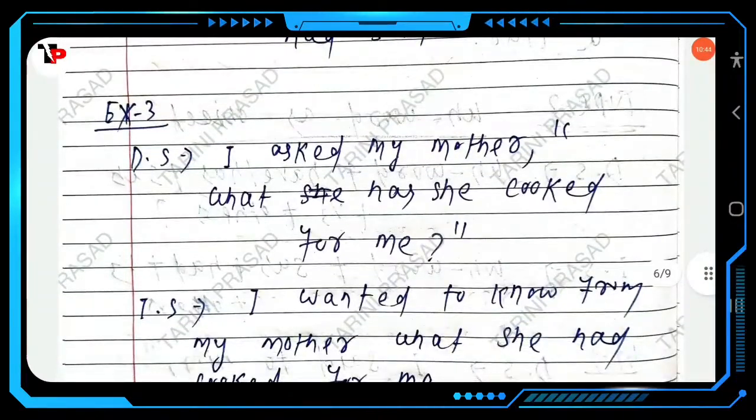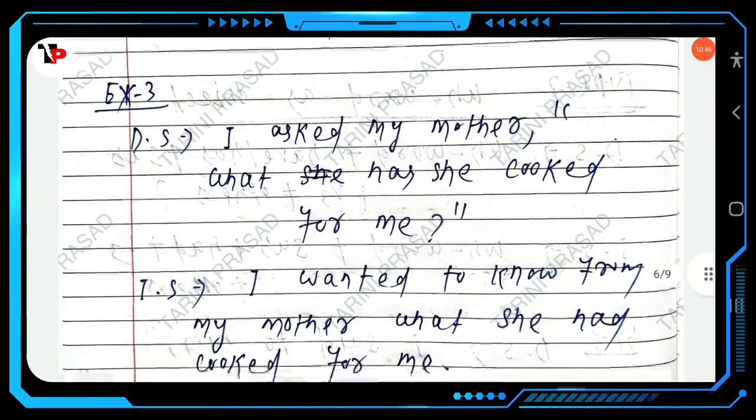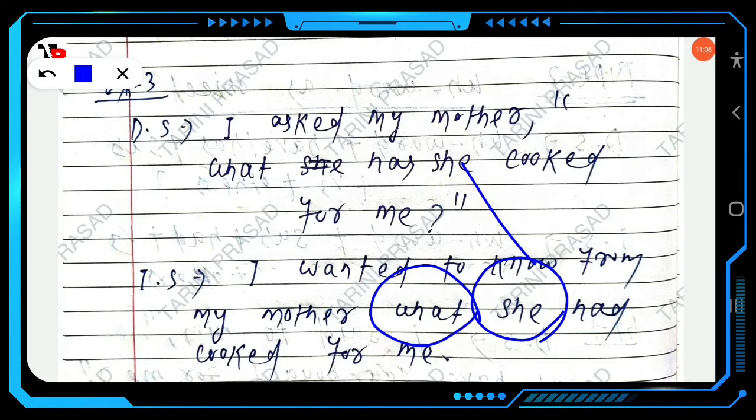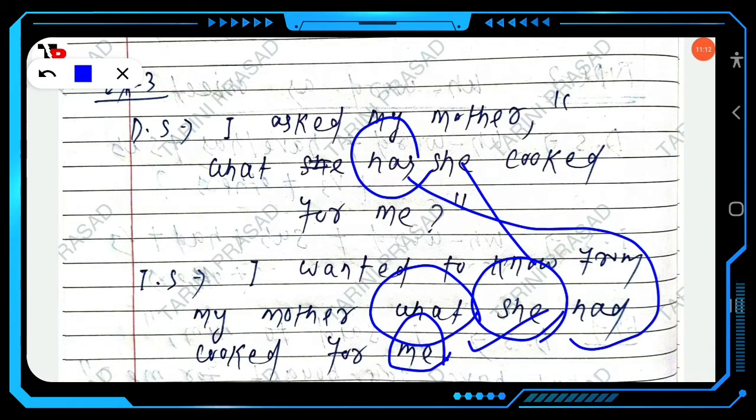Then next another example here. I asked my mother, "What has she cooked for me?" You can also write I wanted to know from my mother. So what. Here the subject is she. She will remain the same. She had cooked. Here has will change into had. Cooked for me. Clear? I wanted to know from my mother what she had cooked for me.